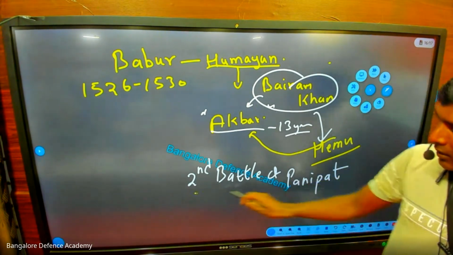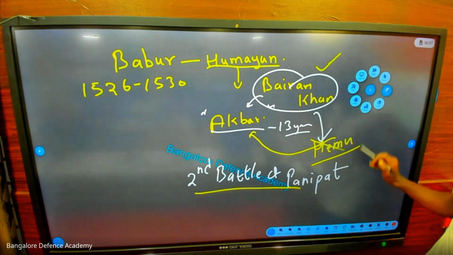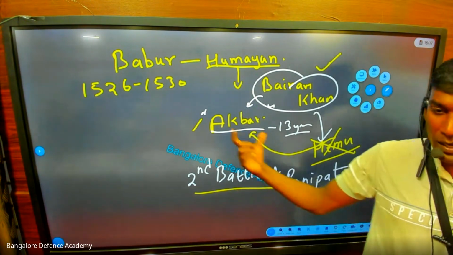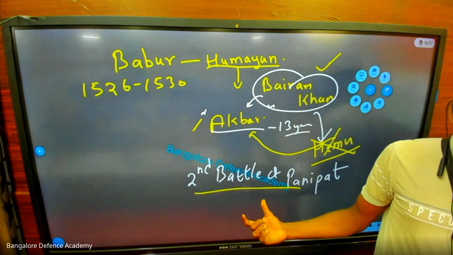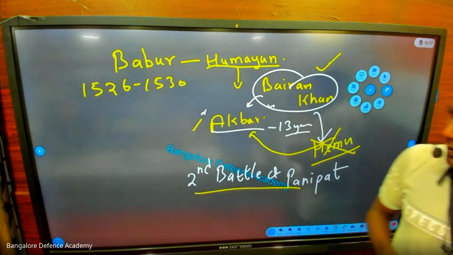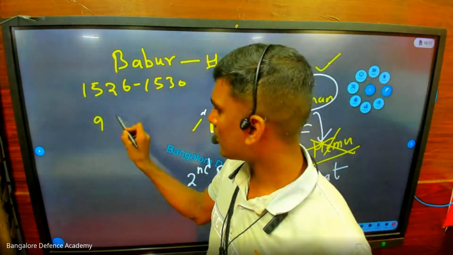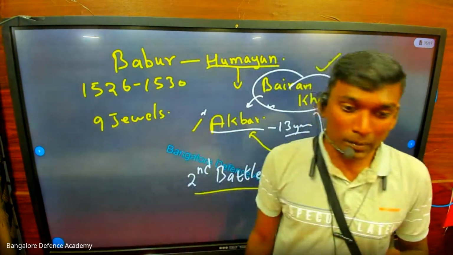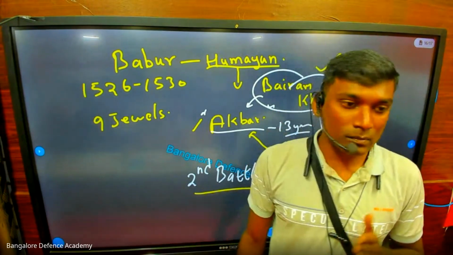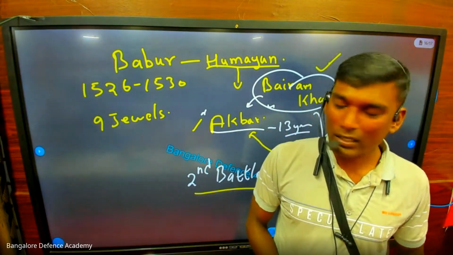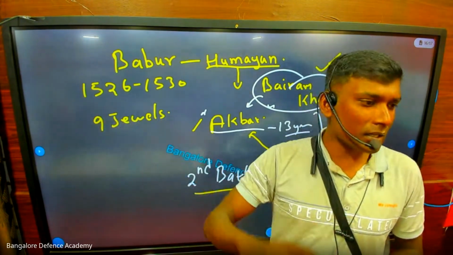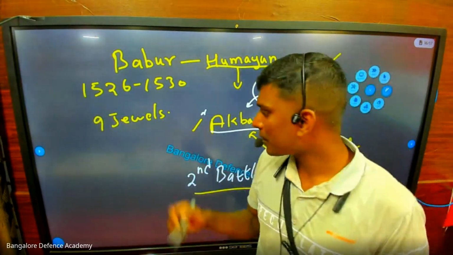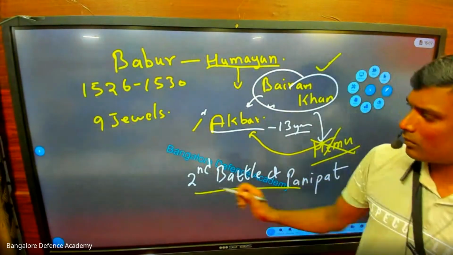After this battle, Bairam Khan had victory, Hemu was defeated. That means Akbar had victory. Akbar won the Second Battle of Panipat. Now, after winning, Akbar had 9 jewels. You know Birbal, Akbar Birbal. Birbal's real name was Mahesh Das. Like this, he had Abu Fazal and others. You should remember all the 9 jewels for your exam. I'll give you in my notes, but remember what I'm telling you now.